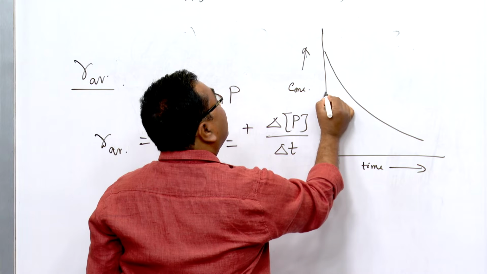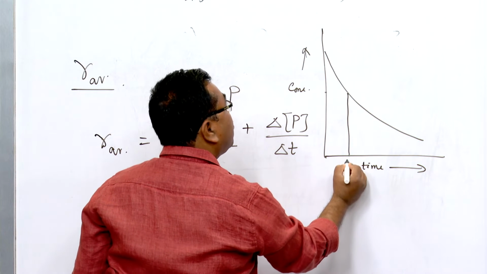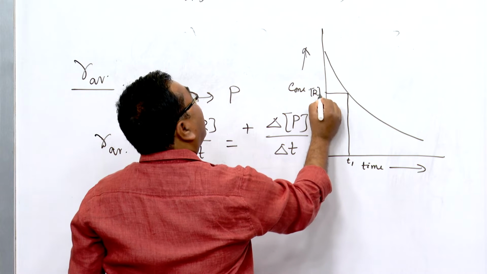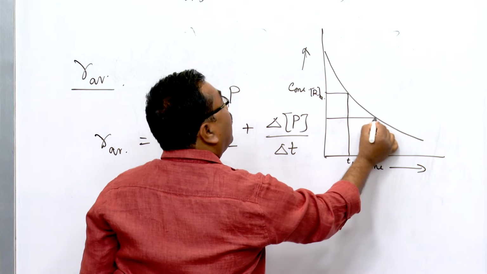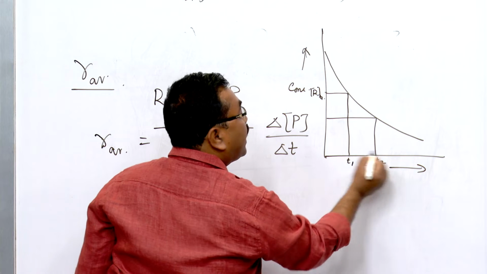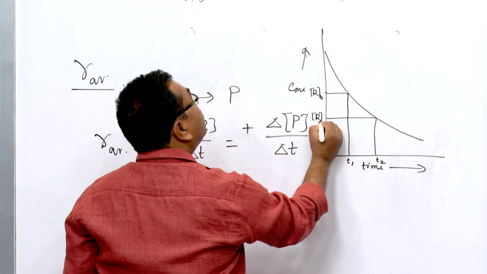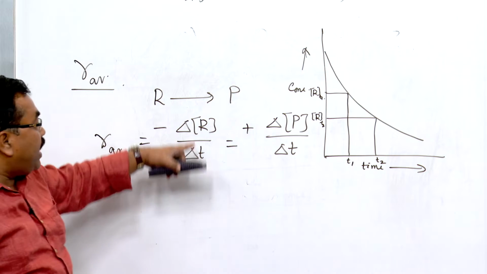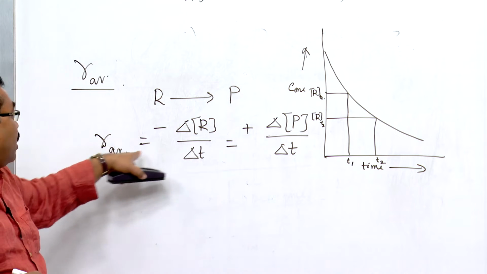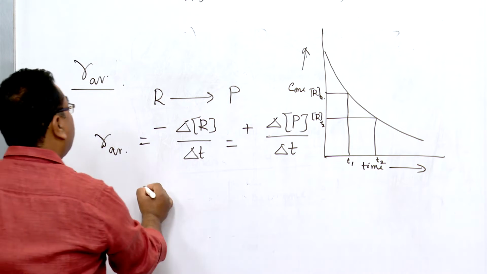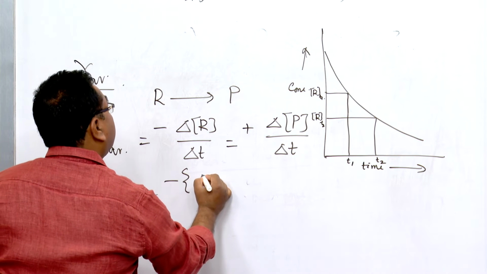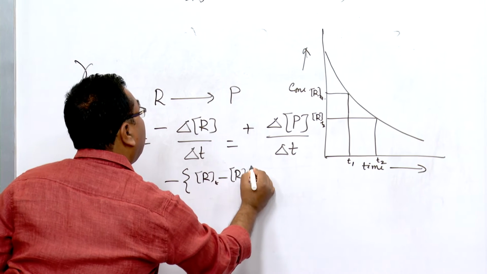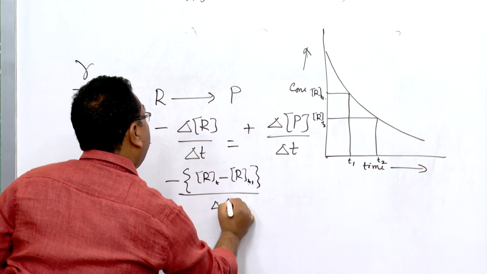Suppose this represents the concentration of R at time T1, and this is time T2, a higher time, meaning the reaction has proceeded for some time. If I expand this term for average rate from the graph, I can write it as R at T2 minus R at T1 divided by del T.